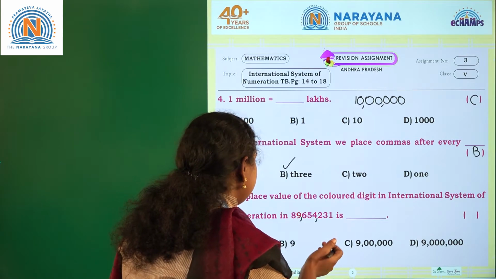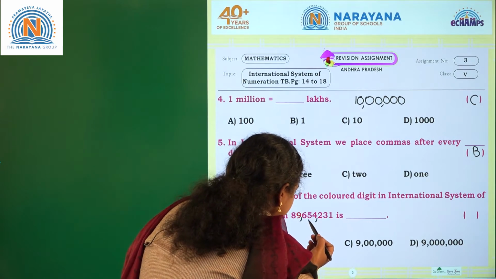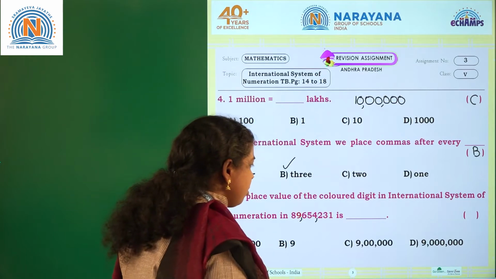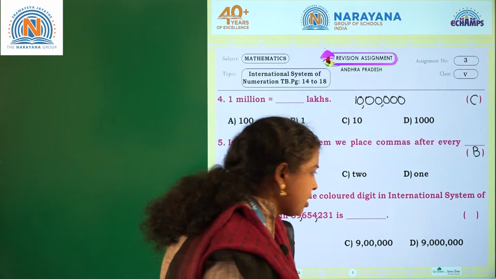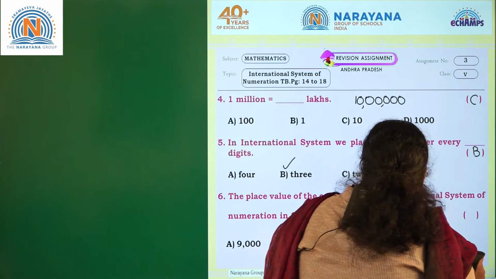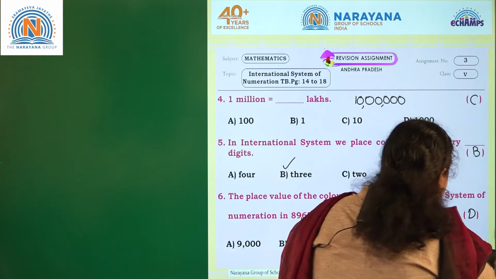Okay, what is the place value of 9? If you observe, after 9, there are 1, 2, 3, 4, 5, 6. 6 zeros there should be. In which option are you having 6 zeros after 9? In option D, you are having 9 followed by 6 zeros. Okay. So, that is our correct option.